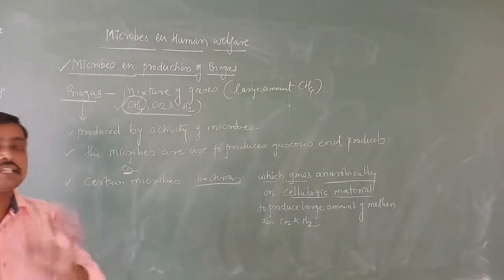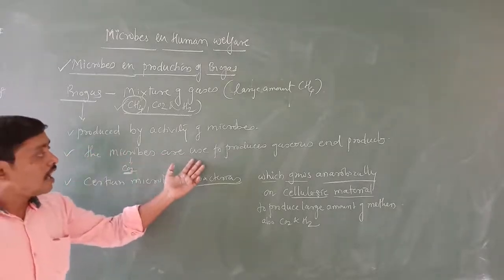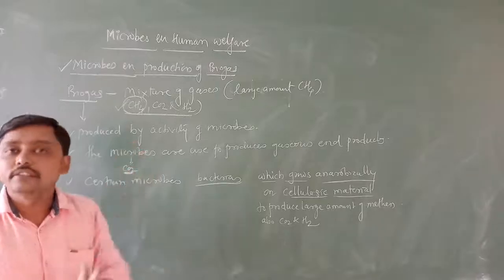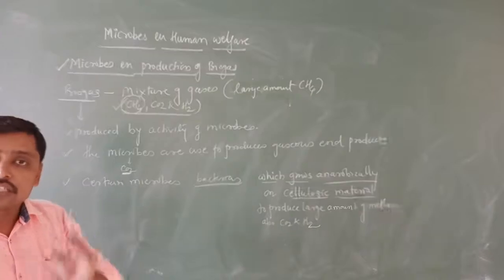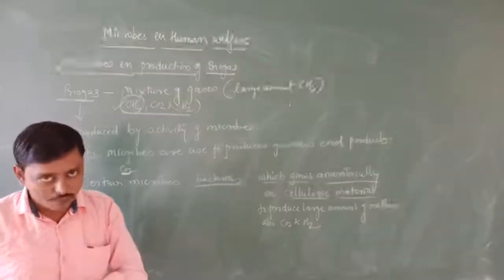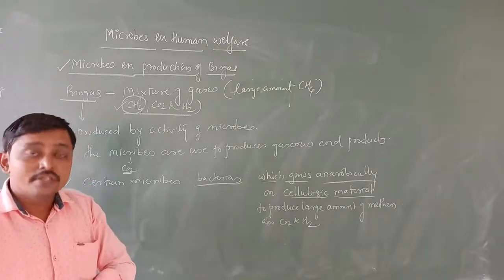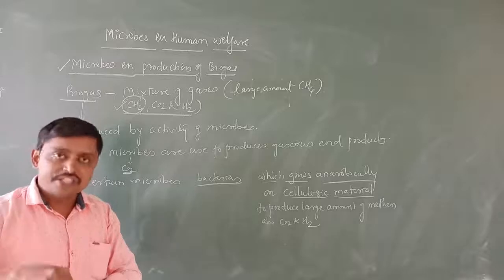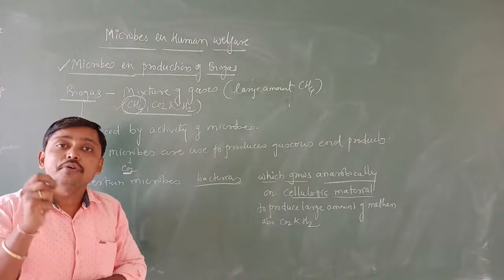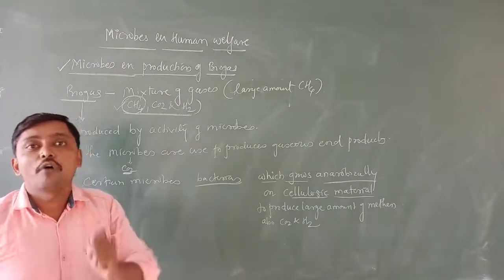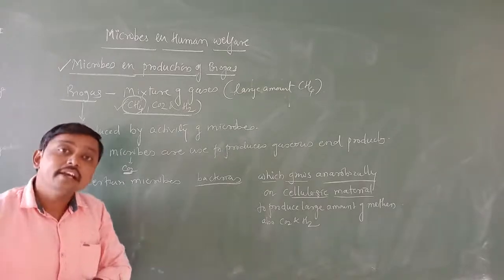In simple meaning, different kinds of microbes produce different kinds of gaseous end products during their growth and metabolism. Whatever different gaseous end products are produced depend upon which type of organic substrate these microbes use for their growth and metabolism.